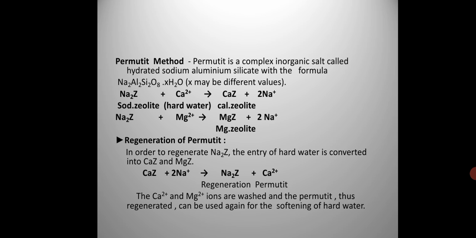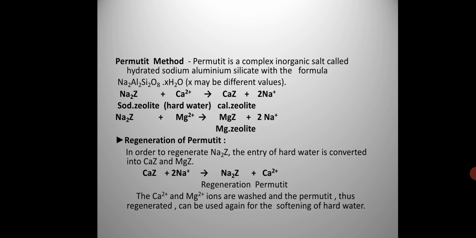Alright, so why do we use this particular process? Generally we use this process to make hard water soft. It is used in hotels, in laundries to wash clothes, and in industries by boilers. Boilers use soft water, they do not use hard water, because hard water forms scales on the boilers, and scales are very dangerous. Economically it is a loss for the industries, and it may also cause some serious accident.